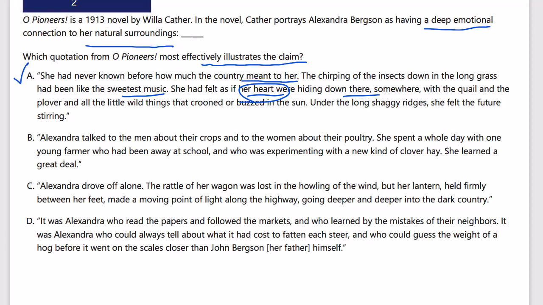Let's just read B, C, and D. Alexandra talked to the men about their crops and the women about their poultry. She spent a whole day with one young farmer, away at school. No, this is not a deep emotional connection. Alexandra drove off alone. The rattle of her wagon was lost in the howling wind, but her lantern, held firmly between her feet, made a moving point. No, this is not a deep emotional connection with your surroundings, your nature or natural surroundings. D, it was Alexandra who read the papers and followed the markets. Whoa, that's the opposite. That's not it. A is the correct answer.